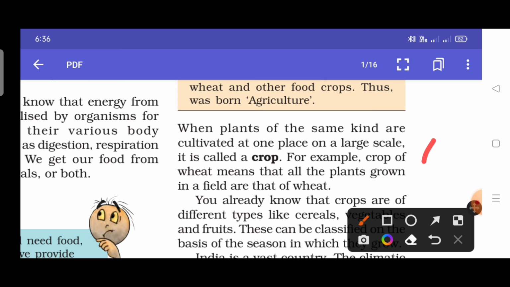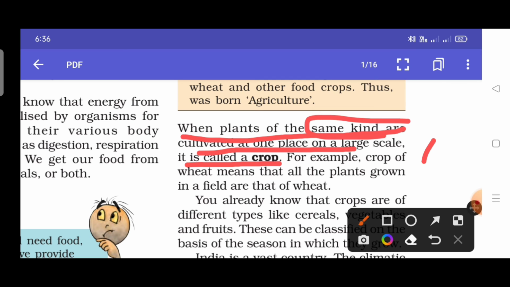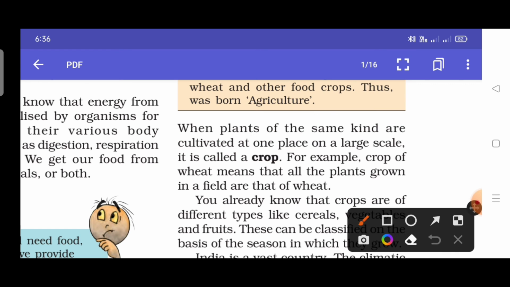When plants of the same kind are cultivated at one place on a large scale, it is called a crop. Same kind of plants cultivated at one place on a large scale is called a crop. For example, a crop of wheat means wheat plants are cultivated at one place, that means a field, on a large scale, and this is called a wheat crop.